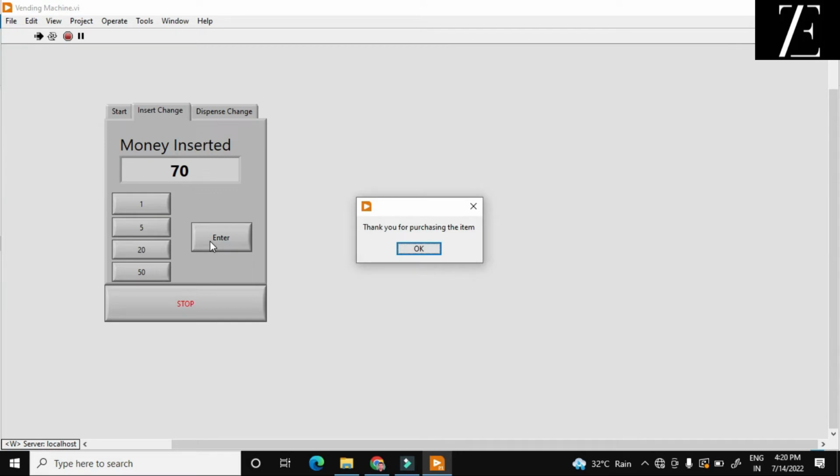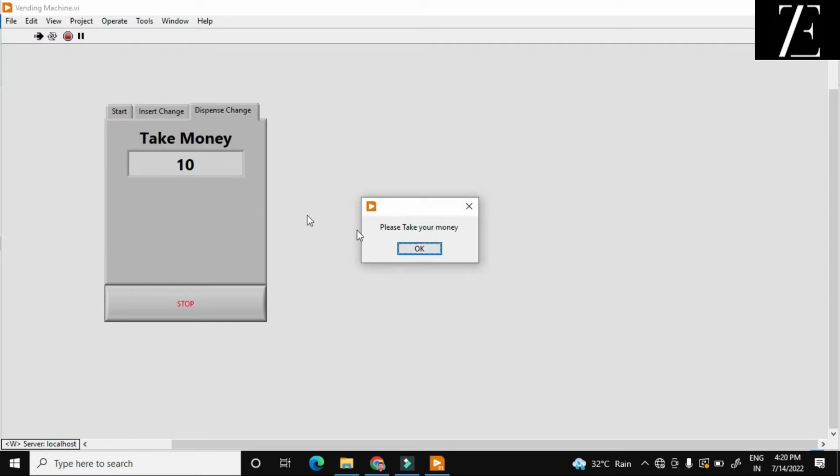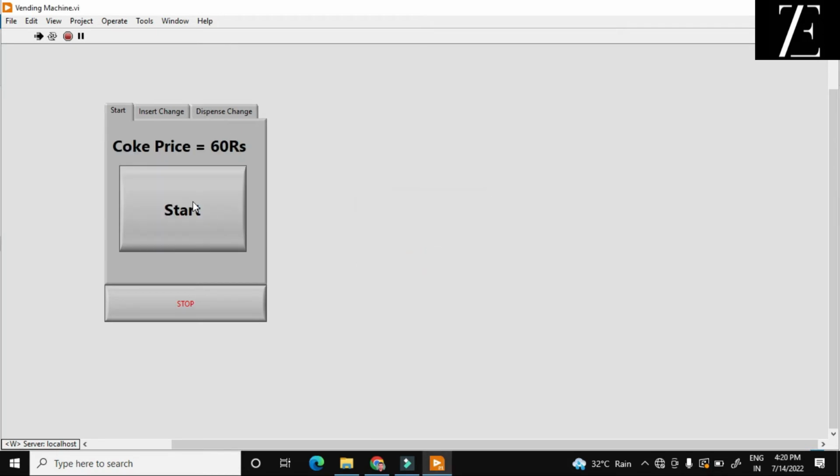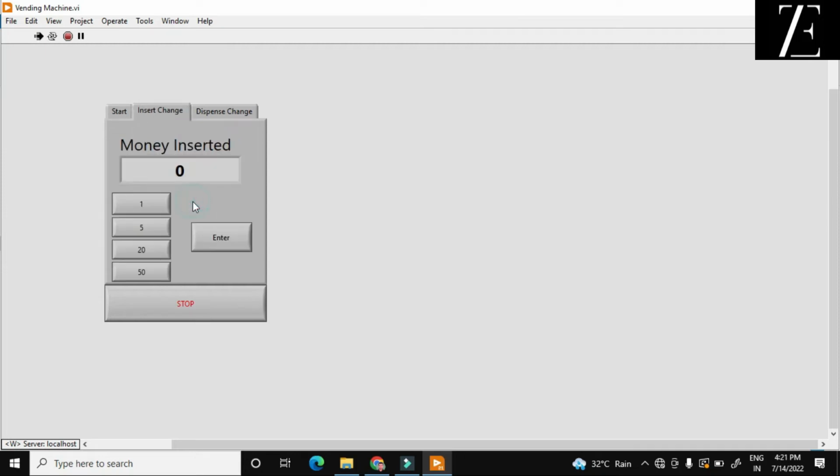Enter. It will say, thank you for purchasing the item. Press OK and take 10 rupees from the dispense change. Again, the program is ready to start.